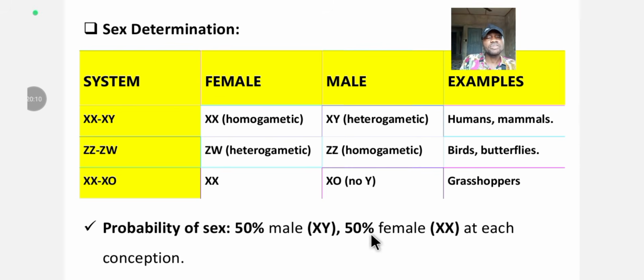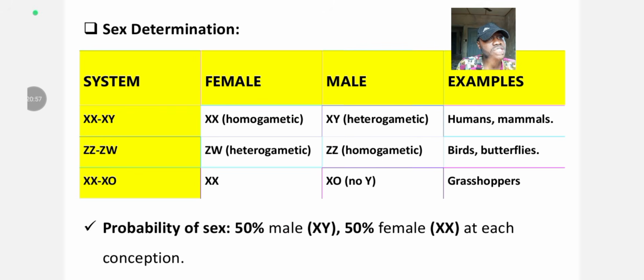All right. So if it's the X chromosome of the male that comes in contact with the X chromosome of the female, you are going to get a female. Okay. But if it's the Y chromosome of the male that was donated and the X chromosome of the female, you get a male. That's it. As simple as ABCD. But just know that it's 50% male when it's XY chromosome and 50% female. It's 50-50. When a man has sex with a woman, it is 50% possible that it's going to be a male. It is also 50% possible that it's going to be a female. It's 50-50. What determines it is the chromosome that is donated.